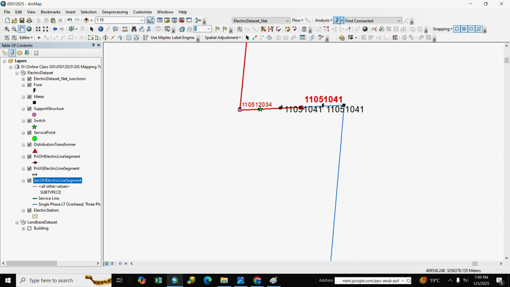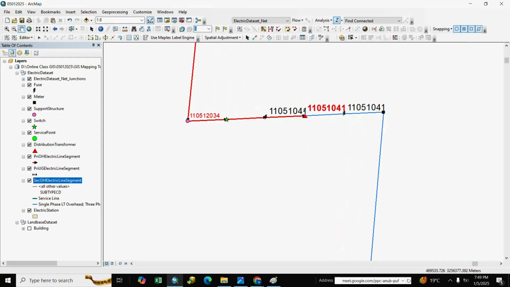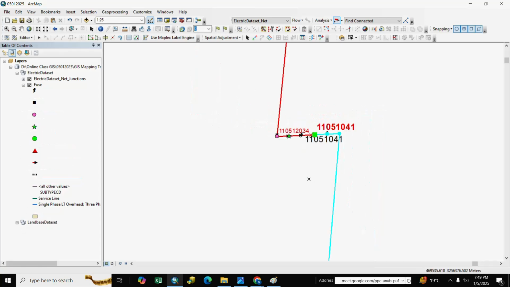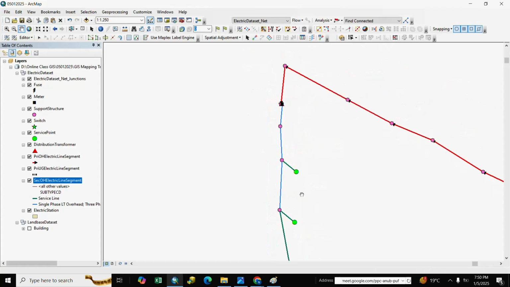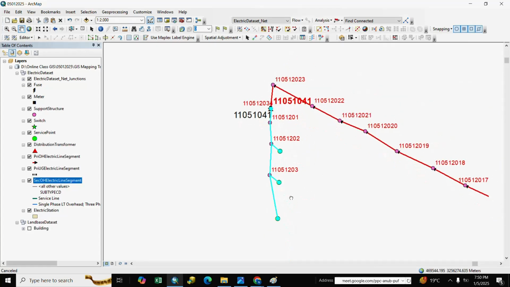Secondary OH line, we go to flag and we flag here and we go again and take a barrier tool and we trace, we trace it, we trace it, already connected, we populate DTRID here.